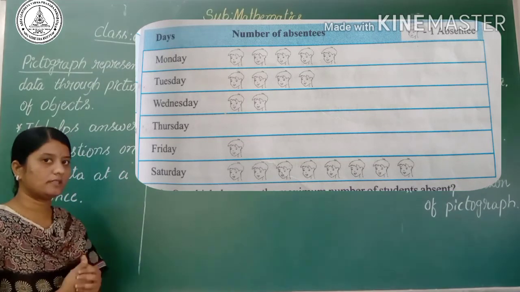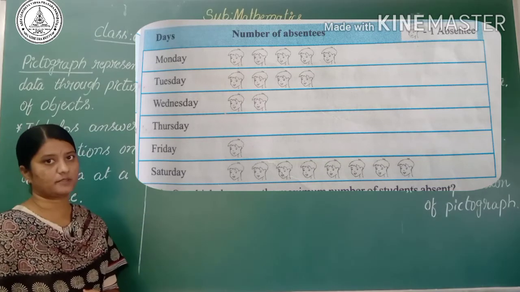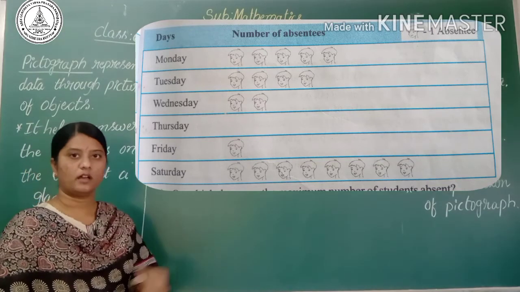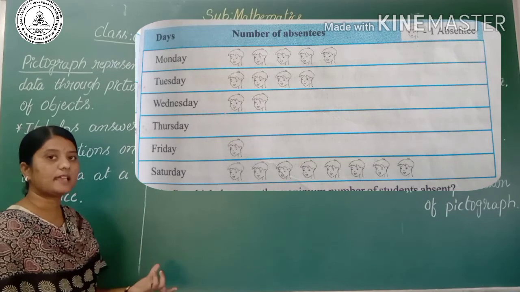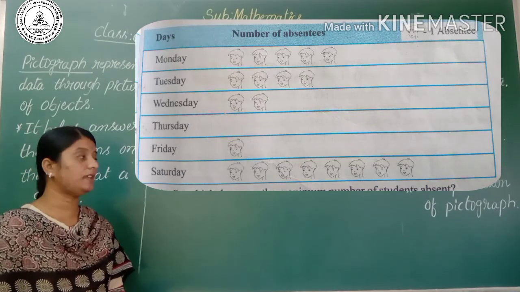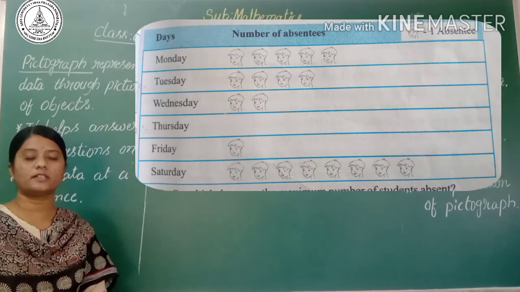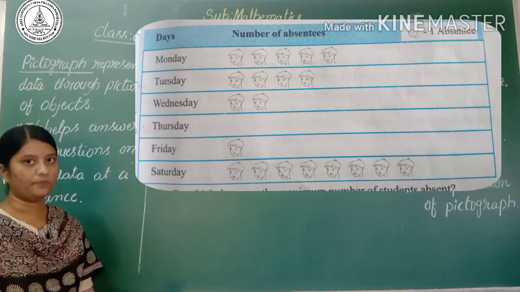Now can you answer on which day there are more absentees? You may say that on Saturday there are more absentees. On which day does the class have full attendance? Full attendance means on that day no one is absent. On what day was there full attendance? We can say that on Thursday.